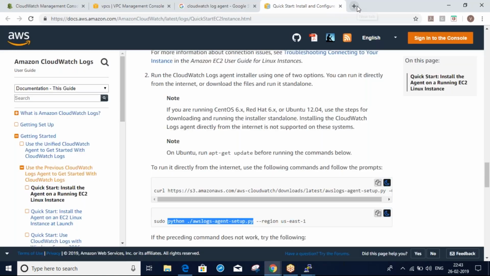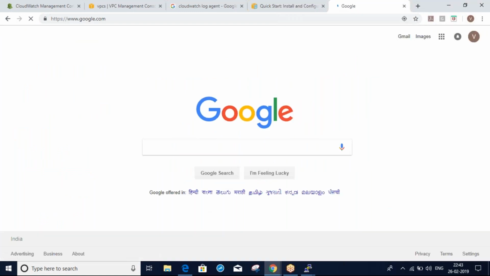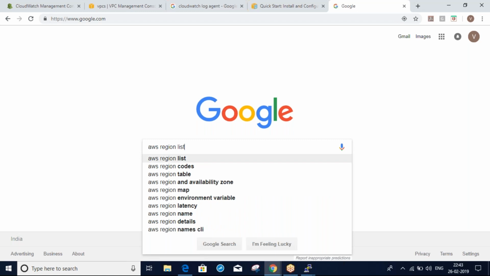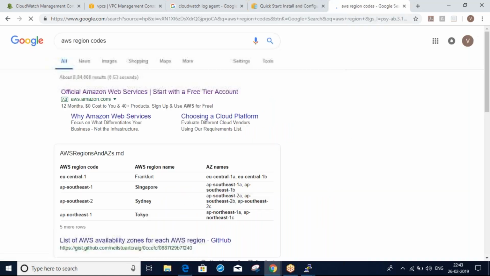For Mumbai, the region name is... For Mumbai, I think AP South 1.